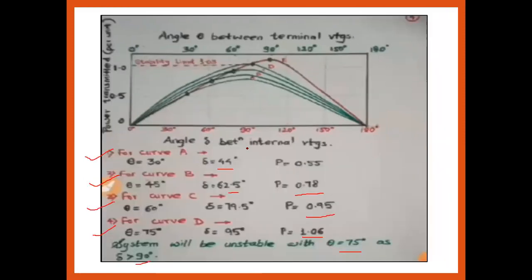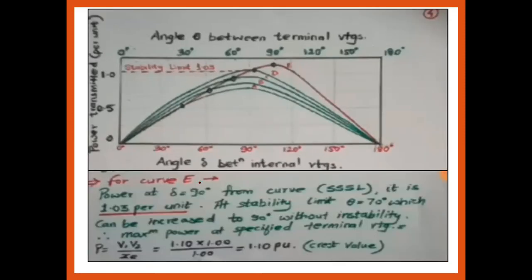First in the D case we were considering 60 degrees, 75 degrees, and now just take theta equal to, suppose, 80 degrees, so that we get the maximum power at delta equal to 90, which is 1.03 per unit. So for the stability limit, theta equal to 75, for which it can increase up to the value of 90 degrees without instability, but can be below that value.